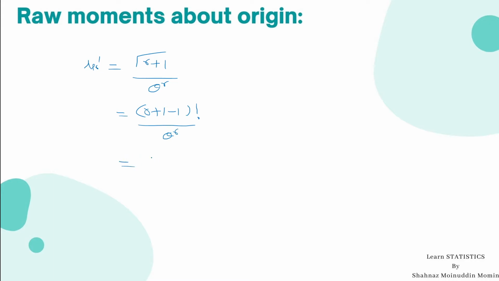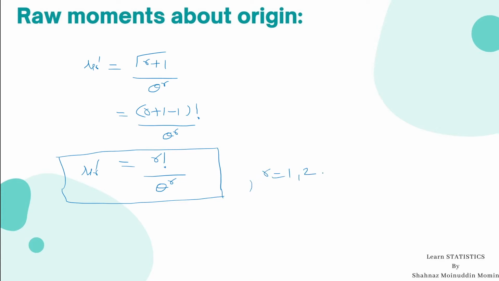So it is r factorial divided by theta raised to r. This is the rth raw moment about origin of an exponential distribution, where r may be 1, 2, 3 and 4.